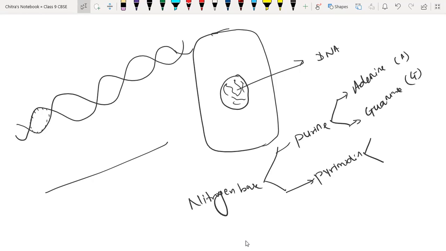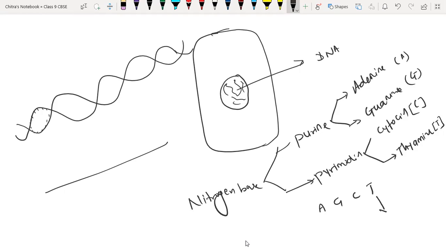Then we have two types of pyrimidine. We have cytosine and we have thymine. Cytosine is represented by capital C, and thymine is represented by capital T. So here we have adenine, guanine, cytosine, and thymine. These are the four nitrogenous bases present on DNA.